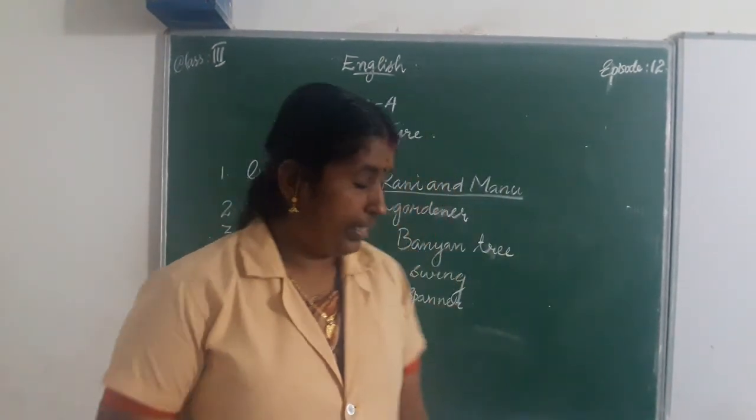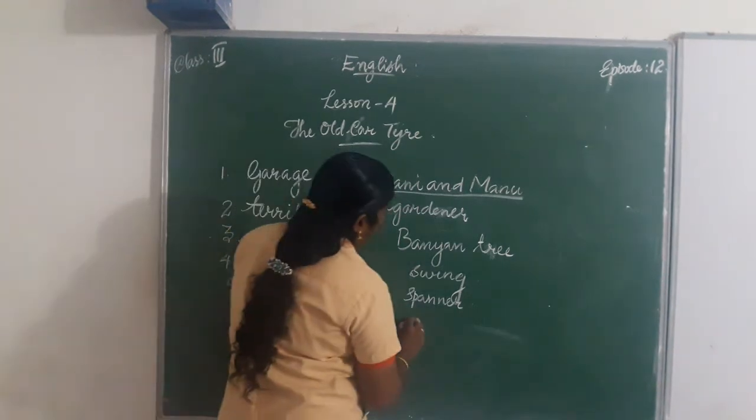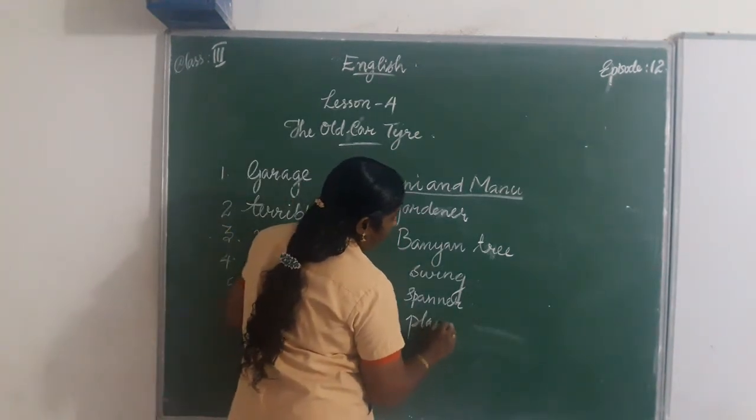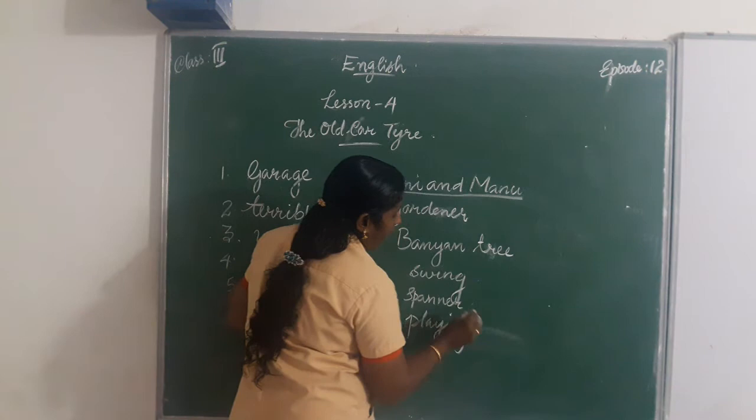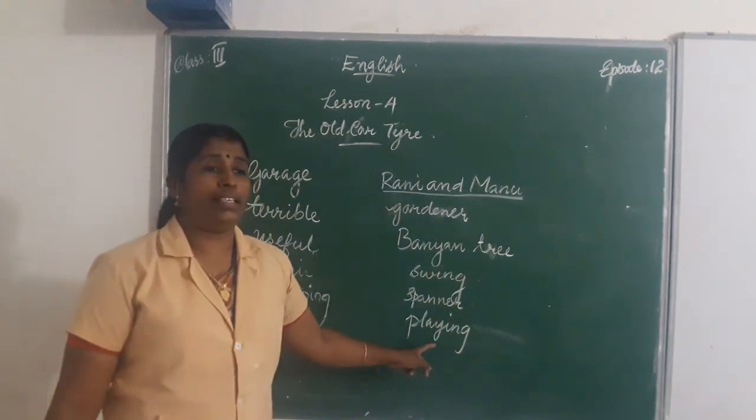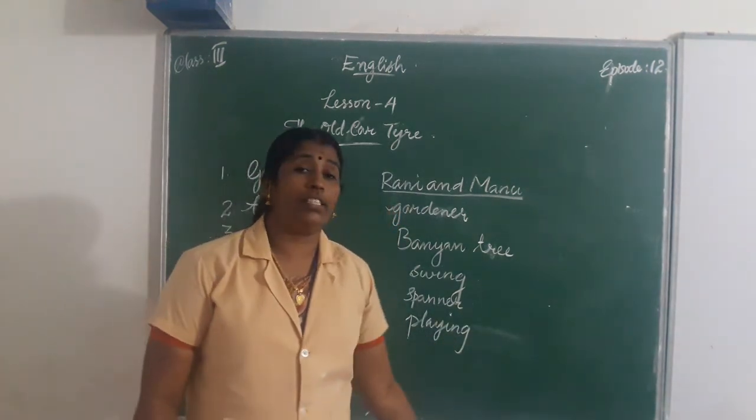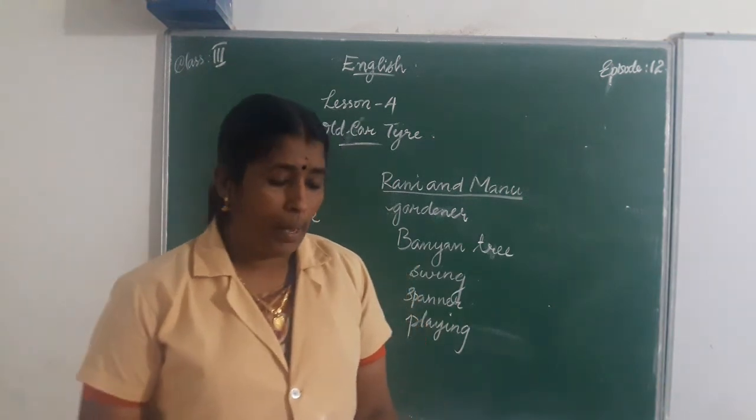Then playing. Play is a verb, and when we add ing to it, it becomes the continuous form, playing.